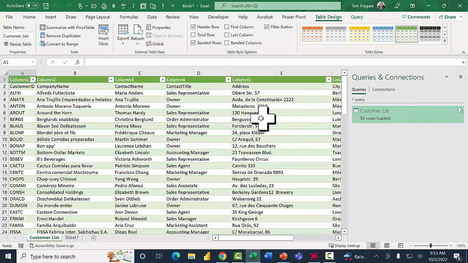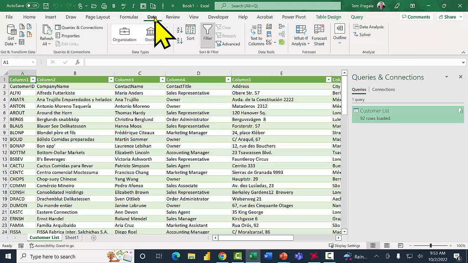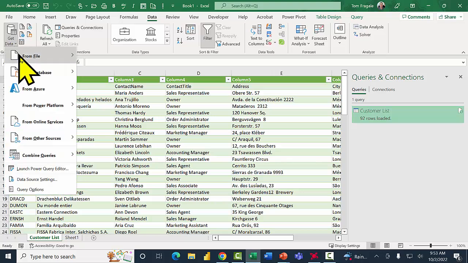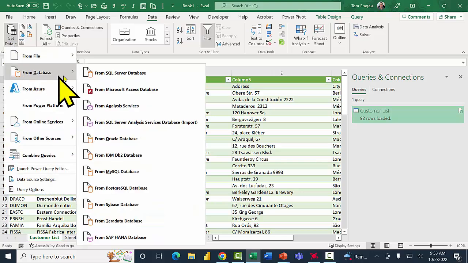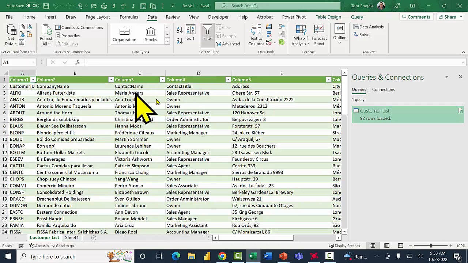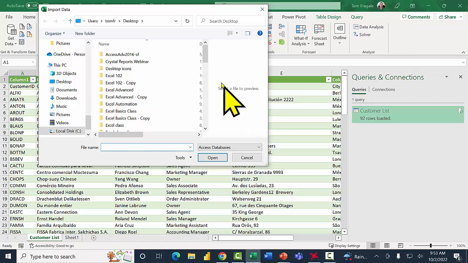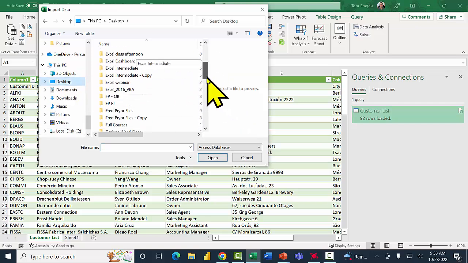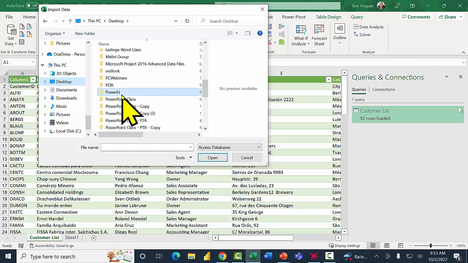Now let's try to pull in data from an Access database. This Access database is also included with the course. So I'll click on the Data menu, pick Get Data, From Database, and you can see Access databases among the list here. I'm going to go to the folder where I have my Access database. It should also come with the class.